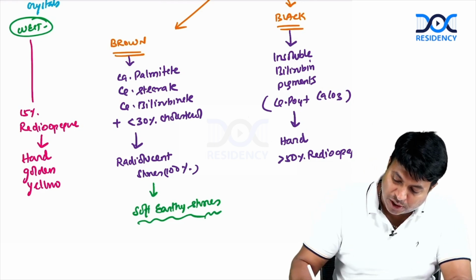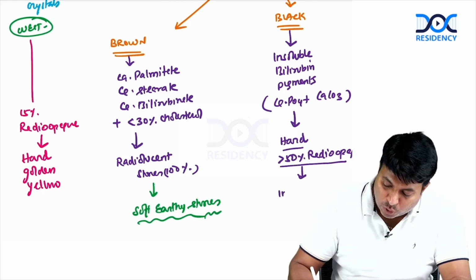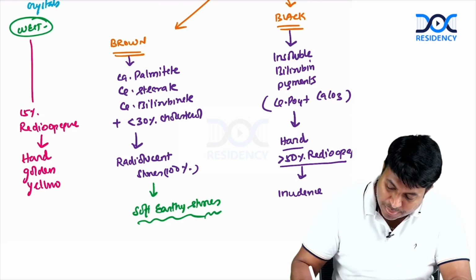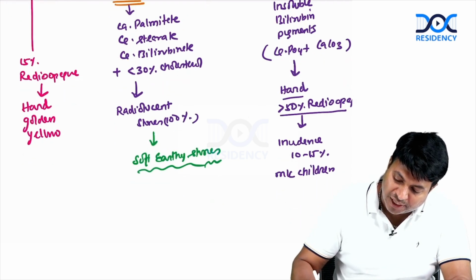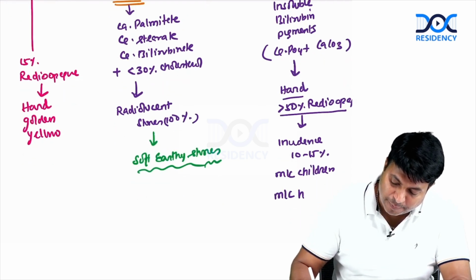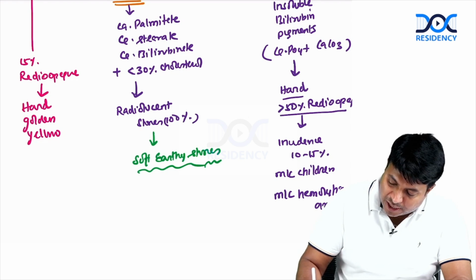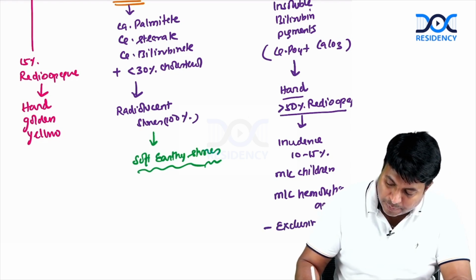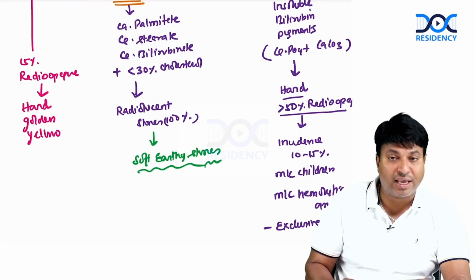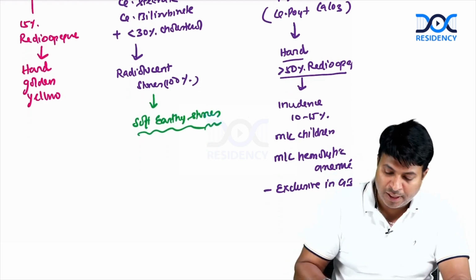Black pigment stones are very hard radio-opaque stones, and the total incidence of black pigment stone is 10 to 15%. They are more common in children, and they are more common in hemolytic anemias. So please remember, therefore this is a stone exclusively formed only in gallbladder. They cannot form in the bile duct. Okay, that they cannot form in the bile duct is a very important point.